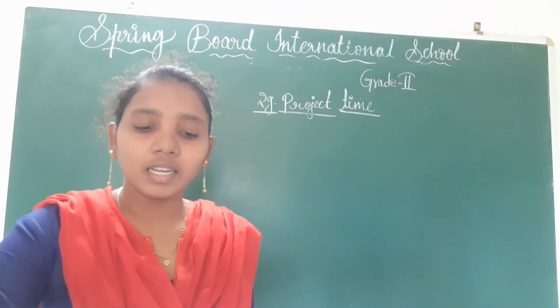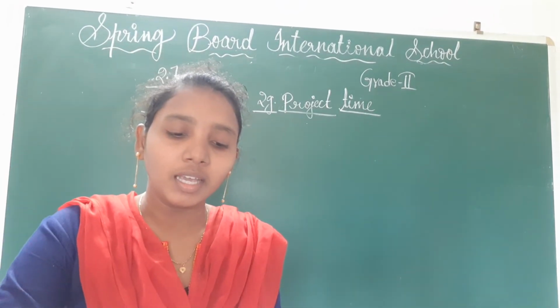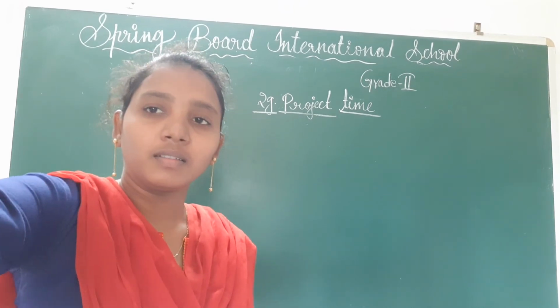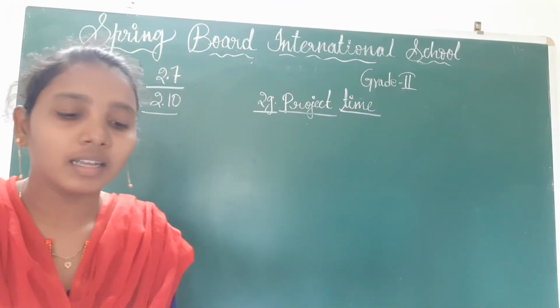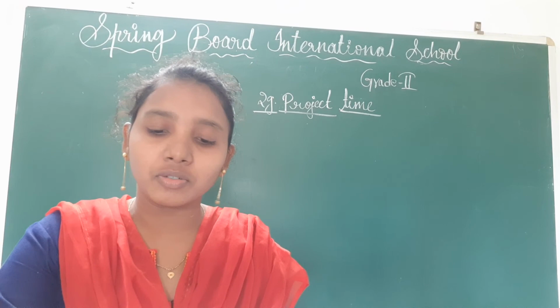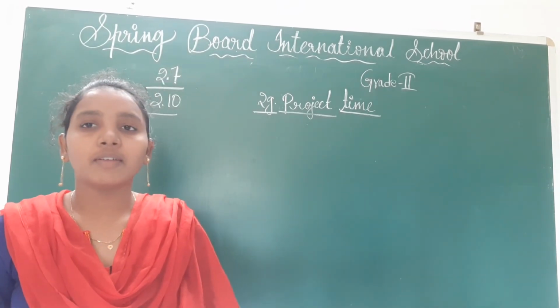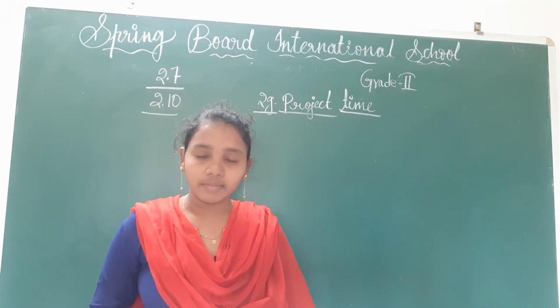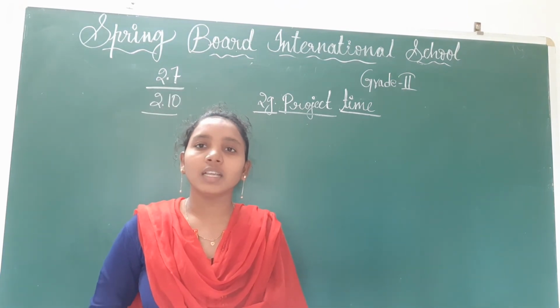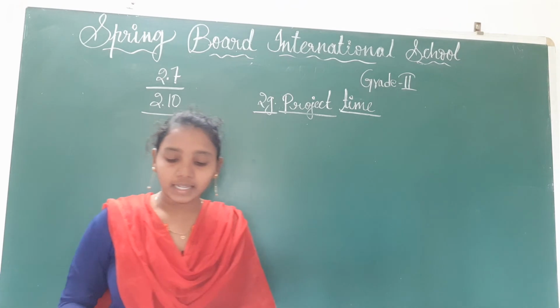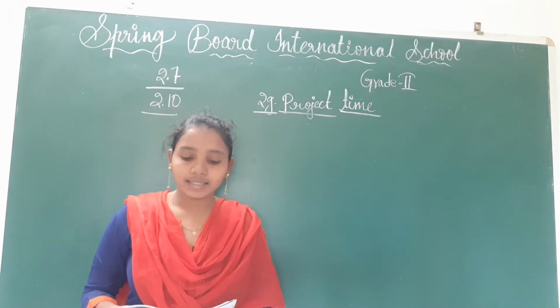Okay, children, see now, project time in 2Z. Here is an essay written by a student about his school. Here one boy is writing an essay with the title My School, explaining about his school. Use the words given in the help box.